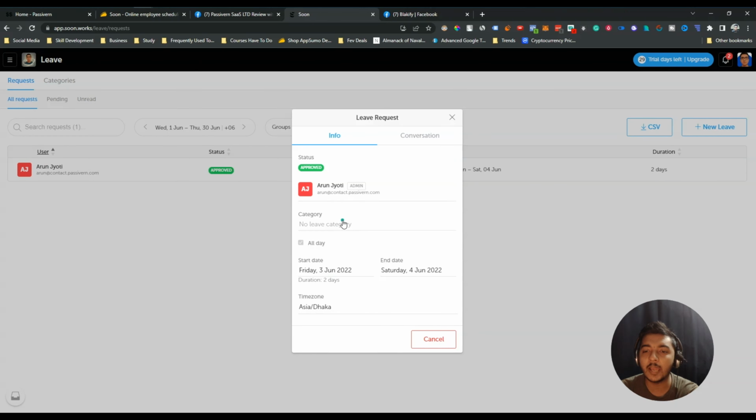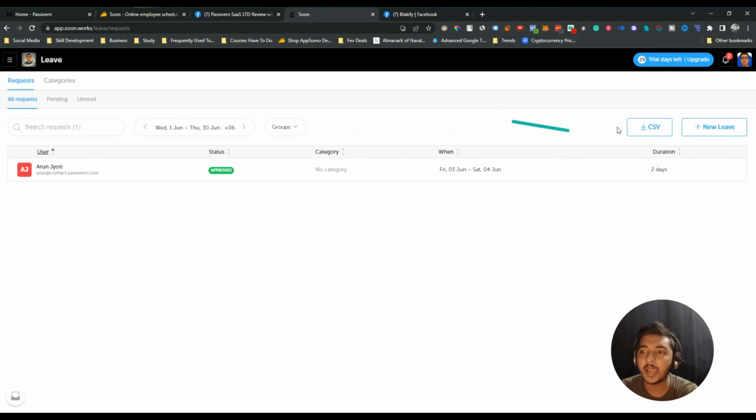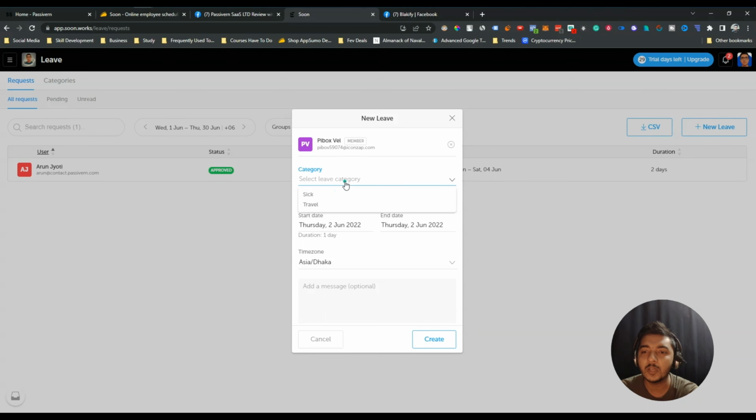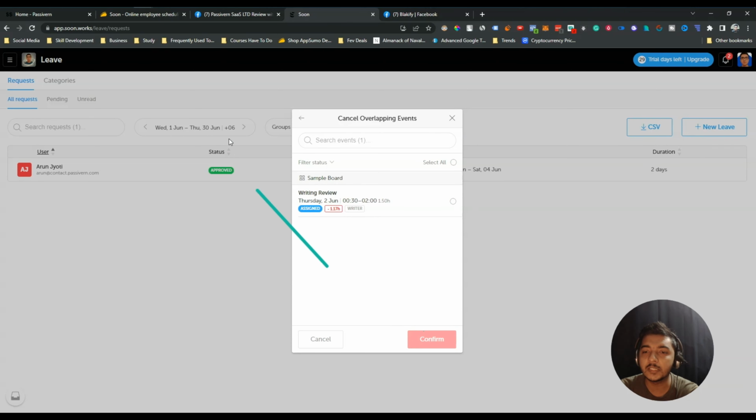See, I will add now a new category. Just click here, category. So maybe I cannot add any category right now, but if I add here a new leave, let me add one new leave for this person, and see, from here I can add the category. And let's say the date for this leave is this one, and then just click create, and overlap these things, and then confirm.